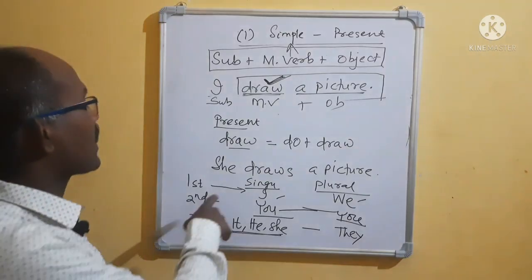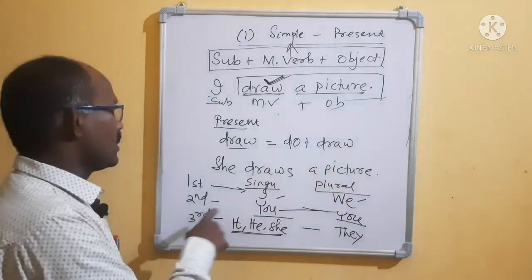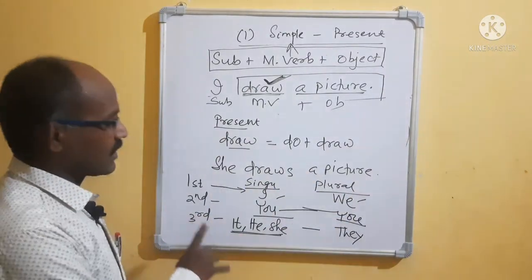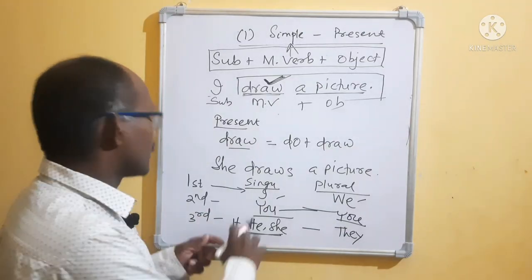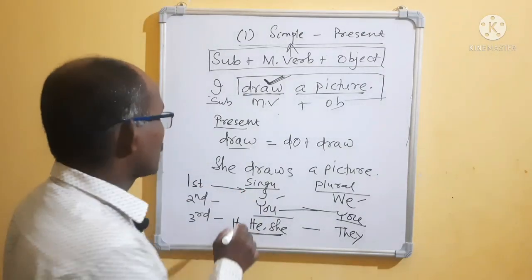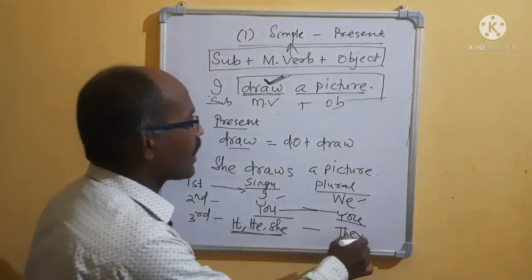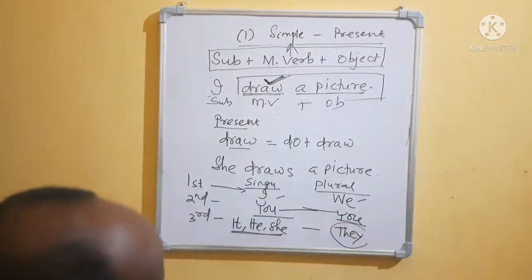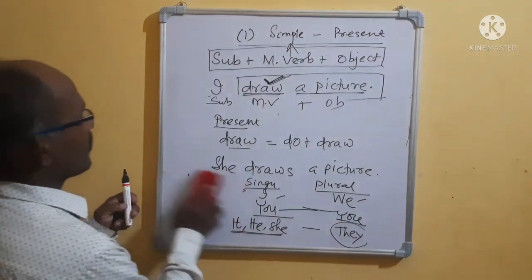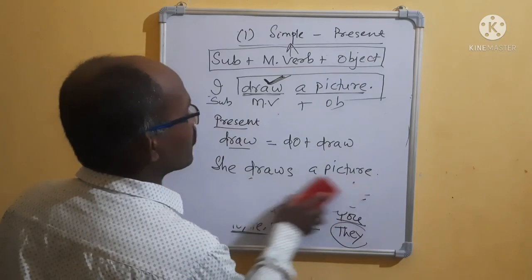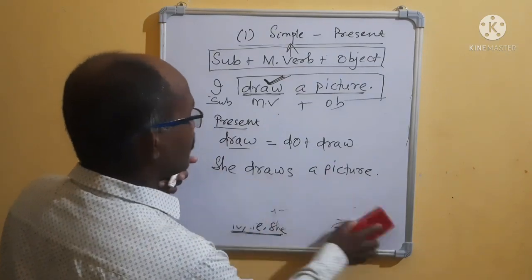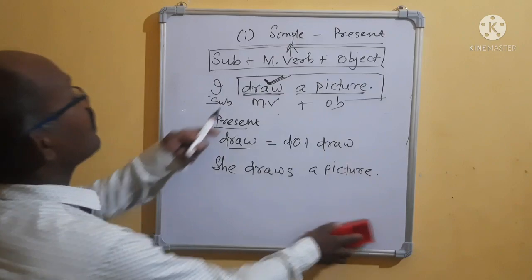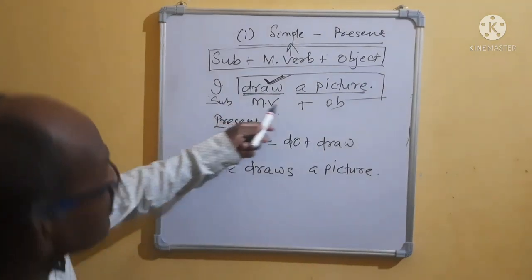Did you understand? First person singular and plural: I, we. Second person: you only. Third person singular: it, he, she. They is the third person plural. Okay, we will go here. Already I have told you: I draw a picture. That means subject, main verb, object.